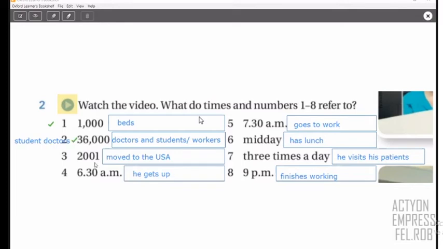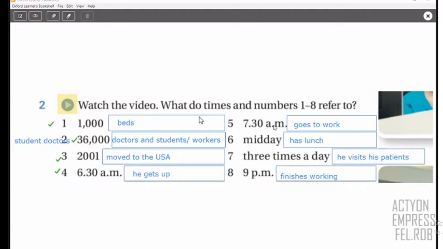In 2001, he moved to the USA. That's true. He's not from the USA, but he traveled and now he lives in the USA, right? So this is correct. At this time, 6:30, he gets up. That's true. Or he wakes up. Number 5 is not correct, actually. I mean, a little bit. He doesn't go to work at 7:30. He arrives to work. So it's different. When you say that you go to work, it's like, now I am in my house, and at this time,